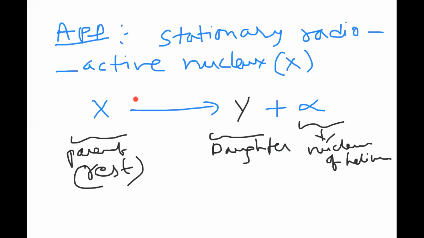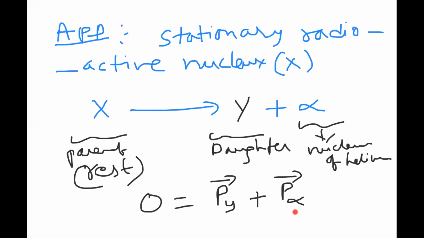In your first year you have one topic, the law of conservation of linear momentum. The parent nucleus X is emitting the daughter nucleus Y as well as the alpha particle, so it is at rest. What is the momentum before emitting? Here it is 0, because it is at rest. After emission, the momentum of the daughter nucleus is Py and the momentum of the alpha particle is P alpha. These two will act in opposite directions.